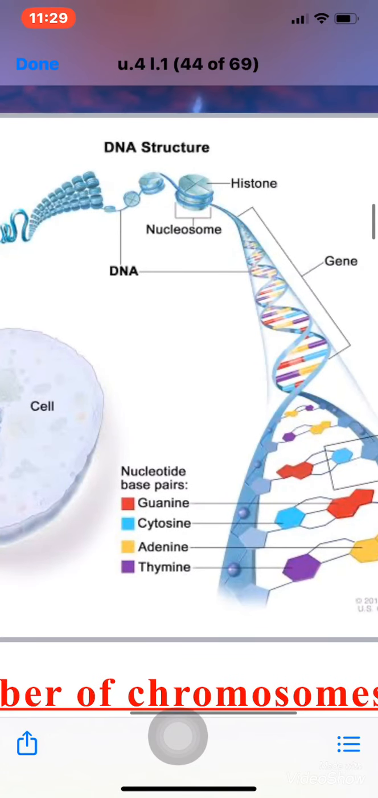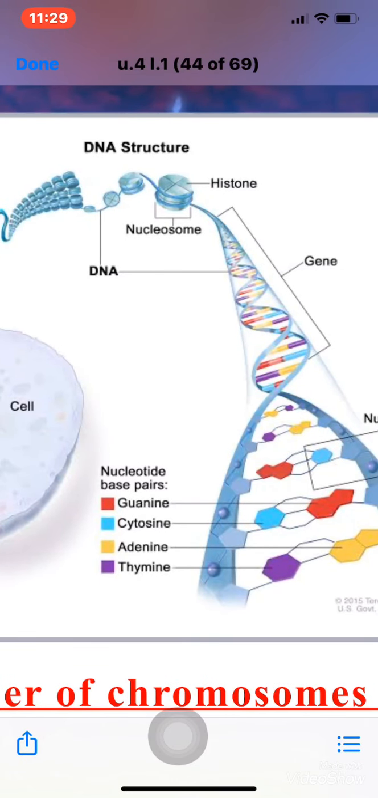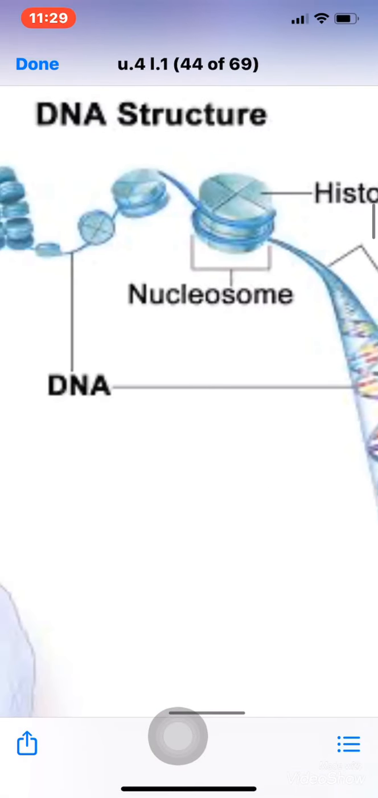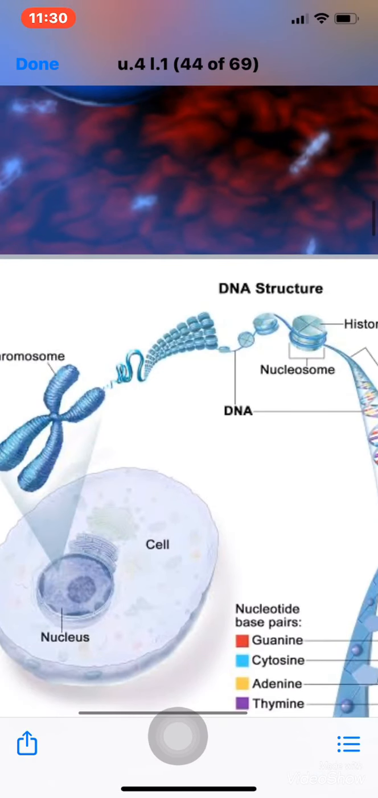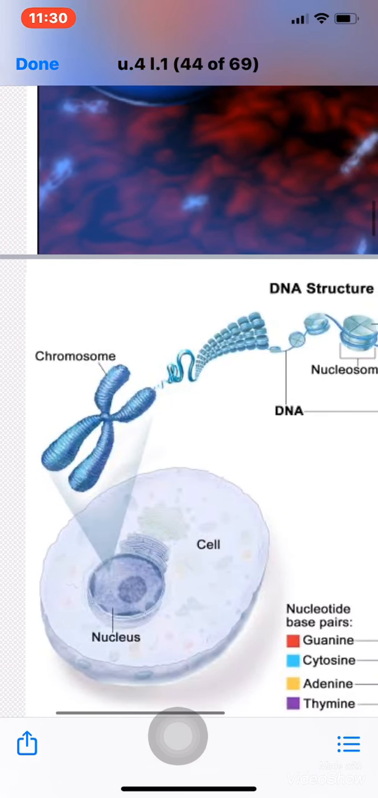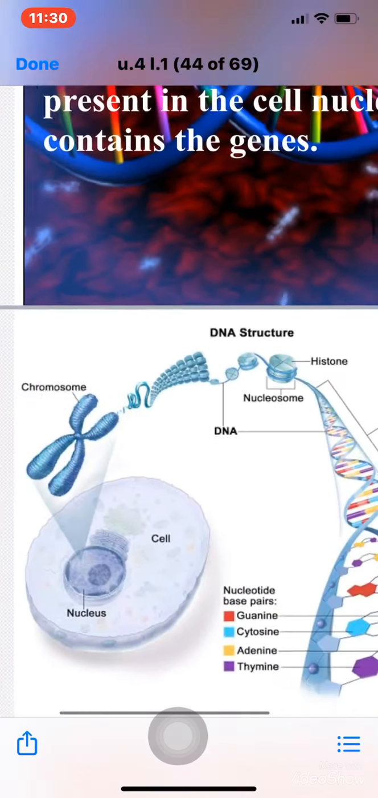Then the nucleic acid is coiled on a histone protein. This is called a nucleosome, this part. Then they are coiled more and more to shorten the length until they can get inside the nucleus.